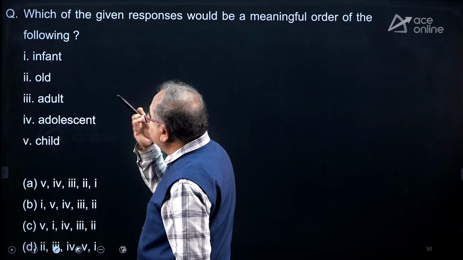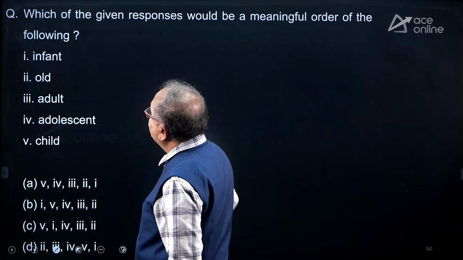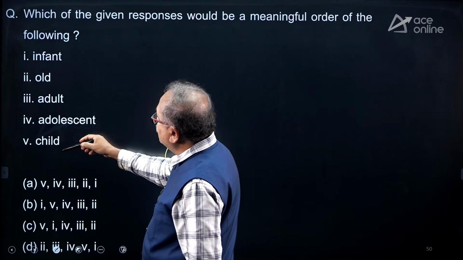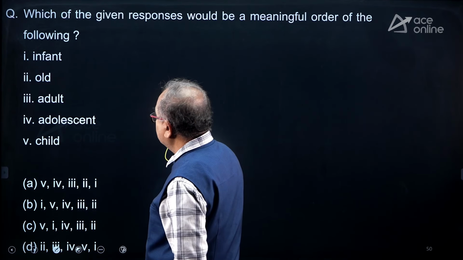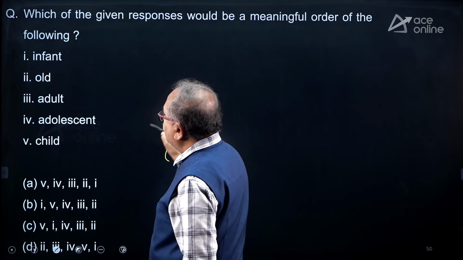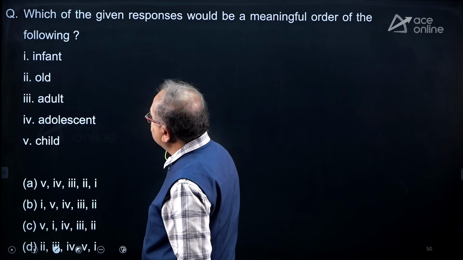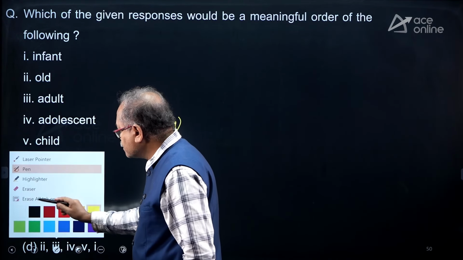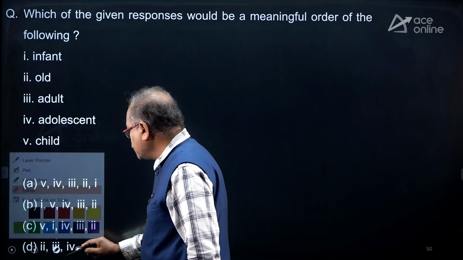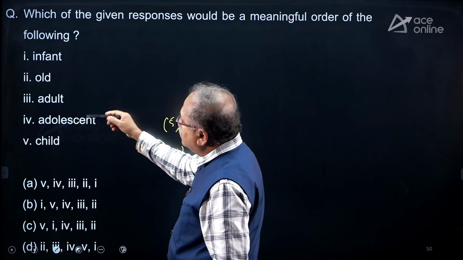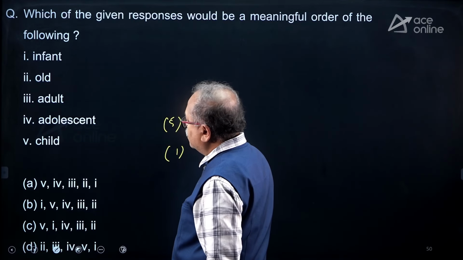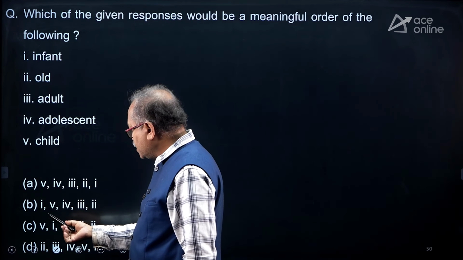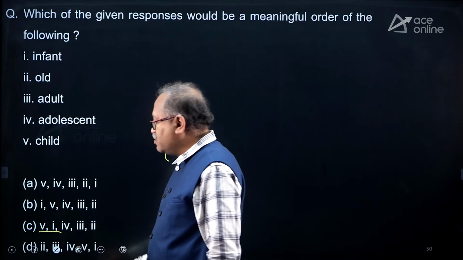So what I see is first it starts with infant, right? 1, and then it becomes child, so that is 4, and then adolescence, that's 5. 1 and 5. How many options are there with 1 and 5? I can see that only one option is there, 1 and 5.